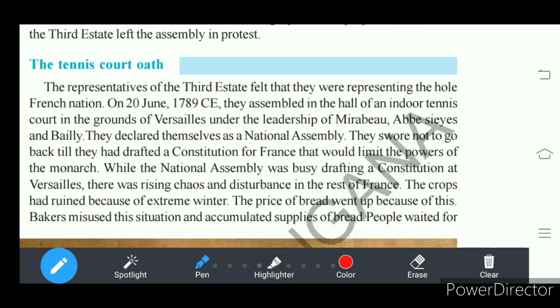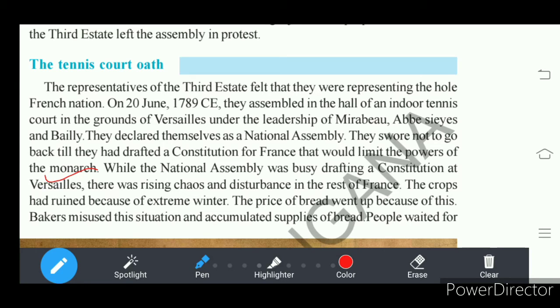Okay, so from 28th June 1789, 600 representatives of the third estate were busy drafting the constitution at Versailles, understand. And it was the winter season.